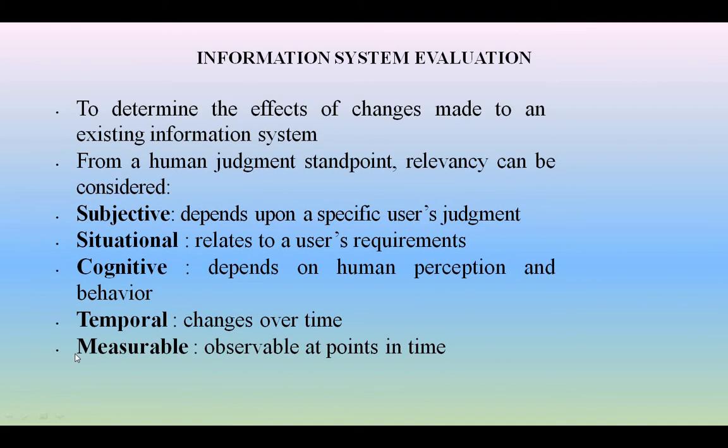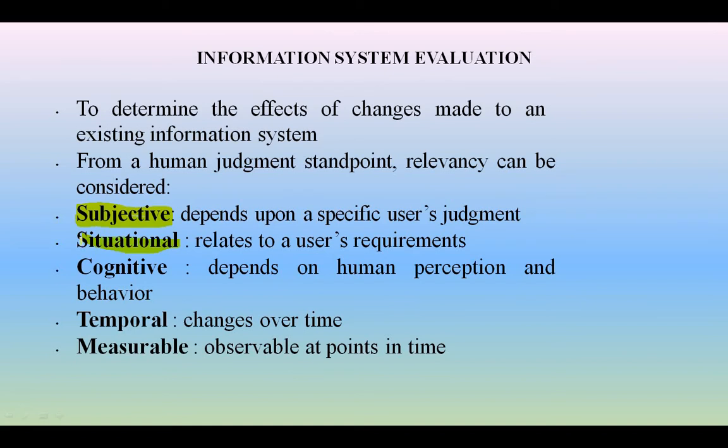The next one we are going to consider is to determine the effects and changes made to an existing system. The things to be considered are subjective, situational, cognitive, temporal, and measurable. Number one is subjective. What is the meaning of subjective? Subjective always depends upon the user's judgment. Whatever information is required by the user, what kind of information he intends to get, all depends upon the subjective. The next one is situational.